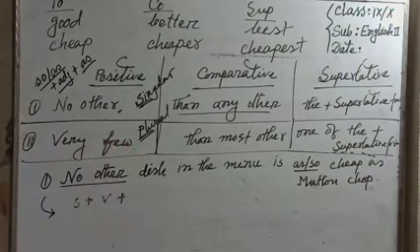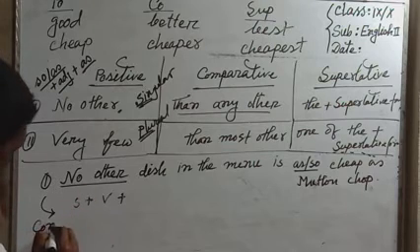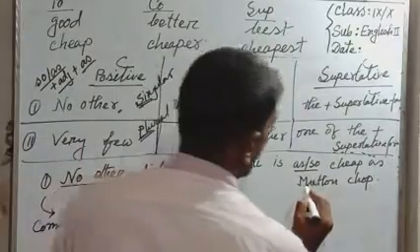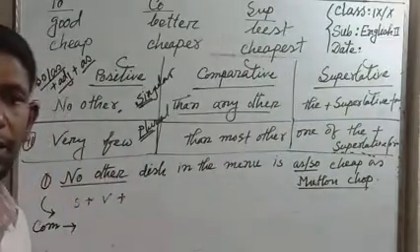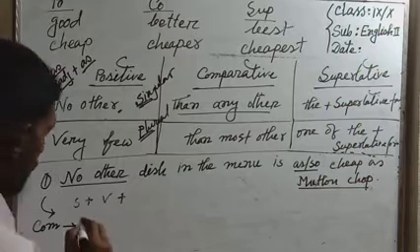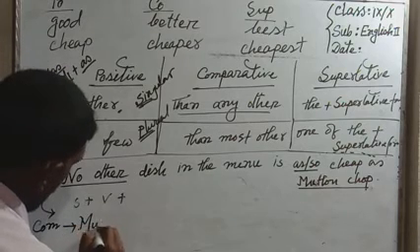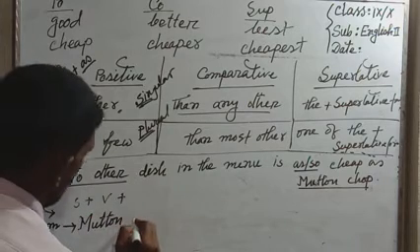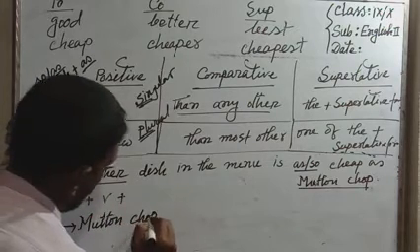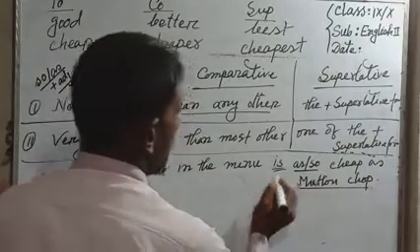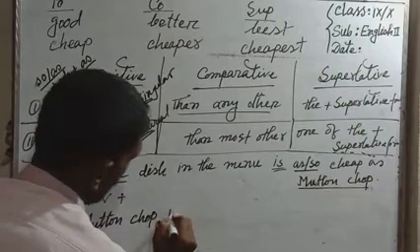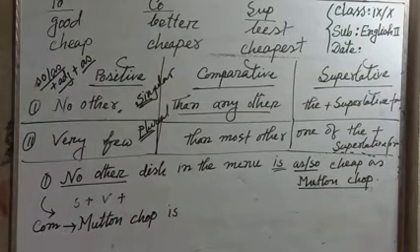So at first, if you turn into comparative, where is the subject? Mutton chop. What is the subject? Mutton chop. The verb is singular. Mutton chop is.